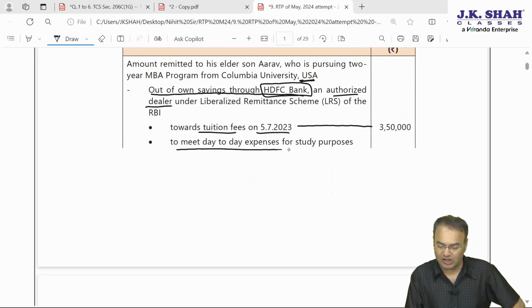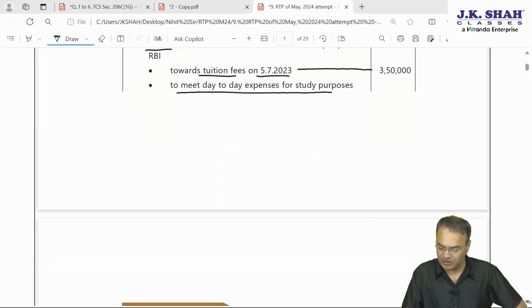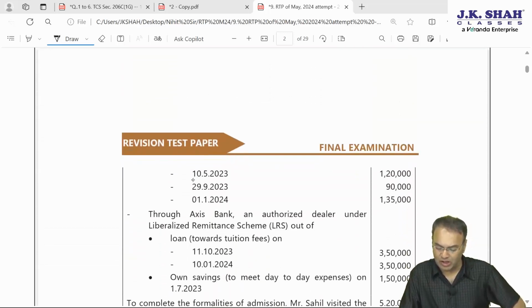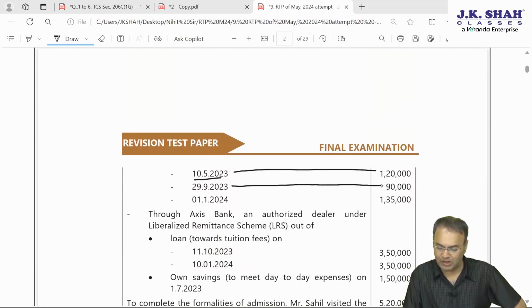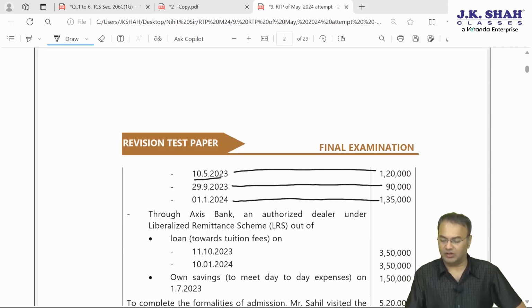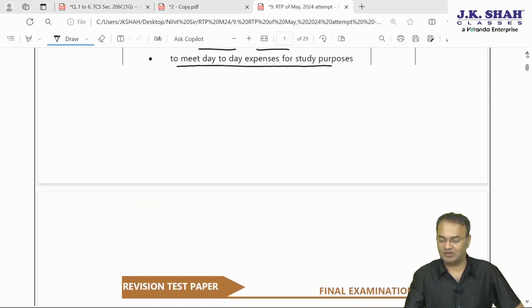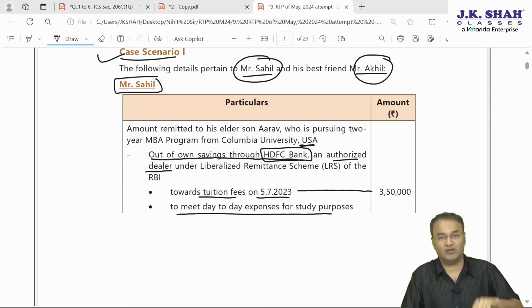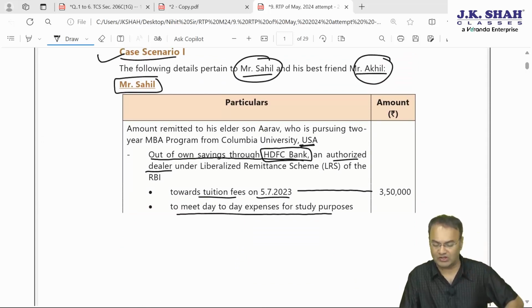By way of loan to meet day-to-day expenses for study purposes, day-to-day expenses, on 10th May 2023, 1,20,000, 29 September 23, 90,000, 1st January 24, 1,35,000. So how many transactions we have glanced through? We have glanced through 4 transactions through HDFC Bank.